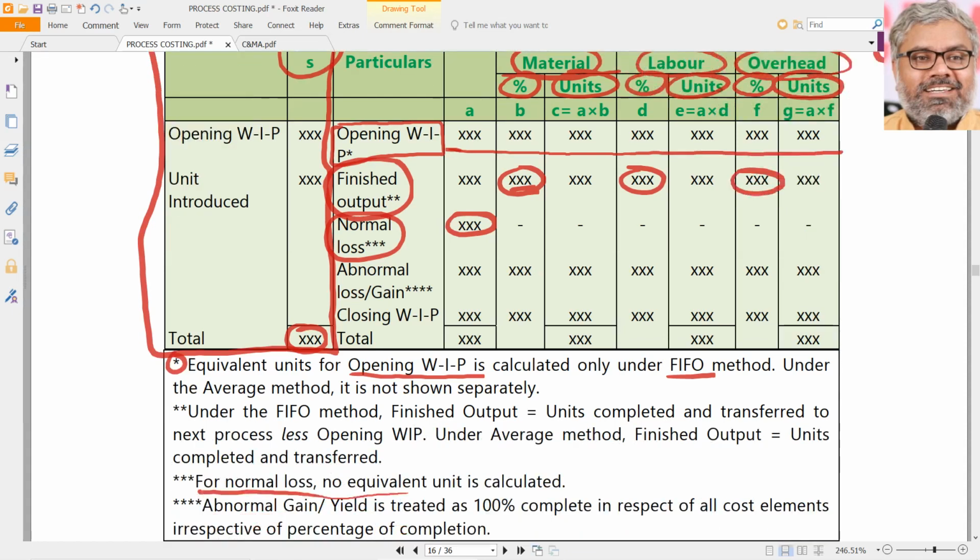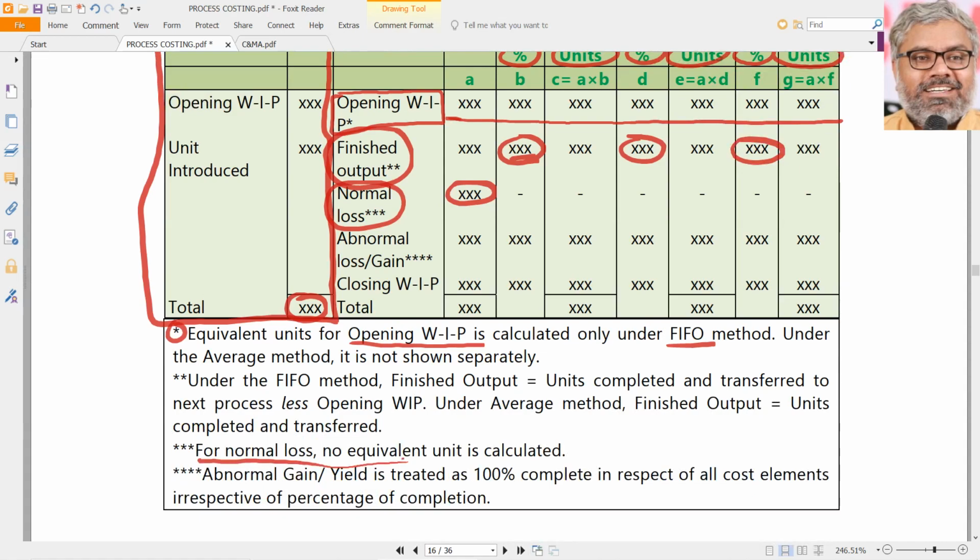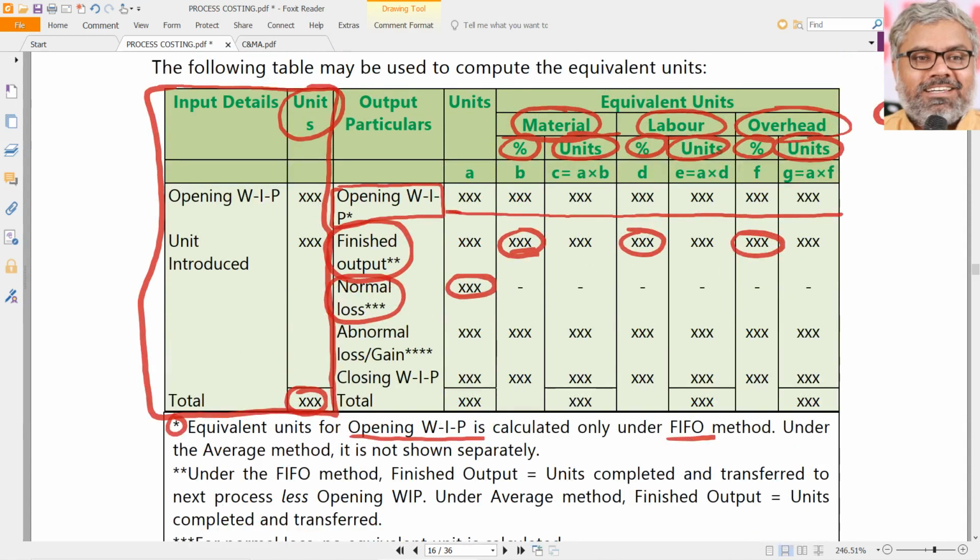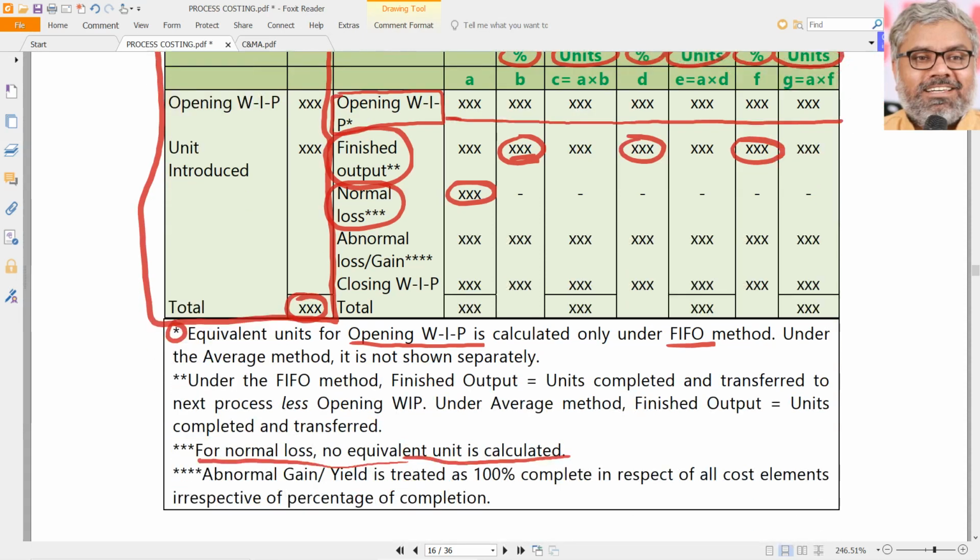No need to calculate any equivalent units for normal loss. So equivalent units you should not just introduce in the statement of equivalent production. Only the full number of units will be there. Why is that? Because anyway they are going to be absorbed by good units. So normal loss does not have any equivalent units. That is one point. Second point, abnormal loss.